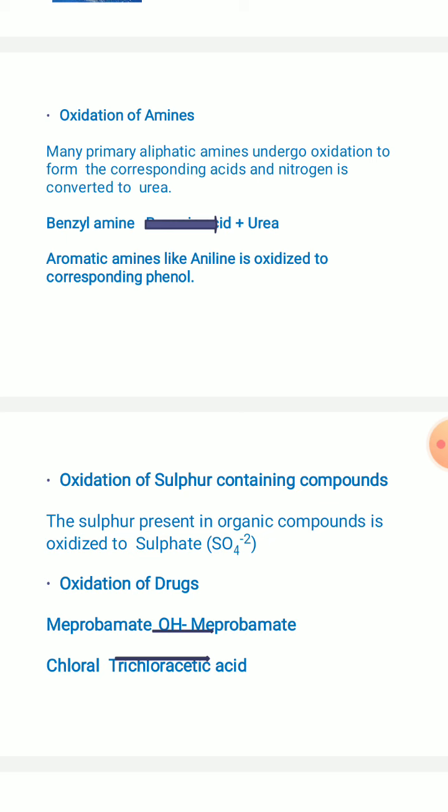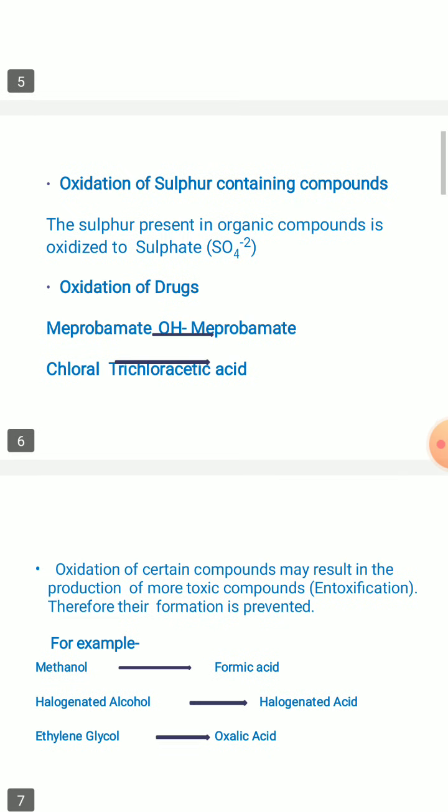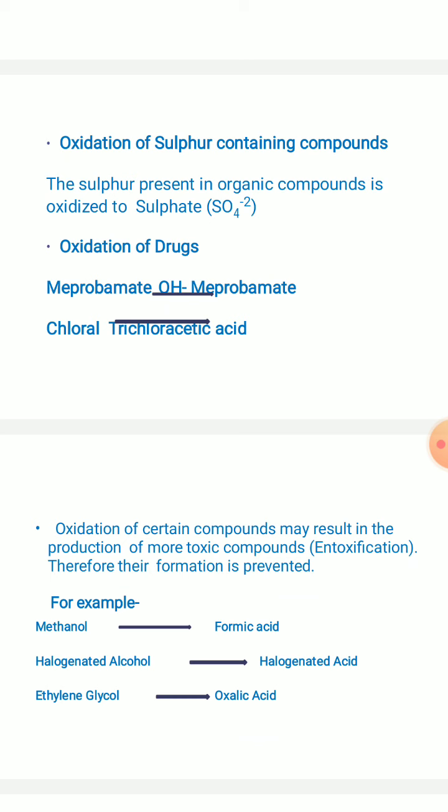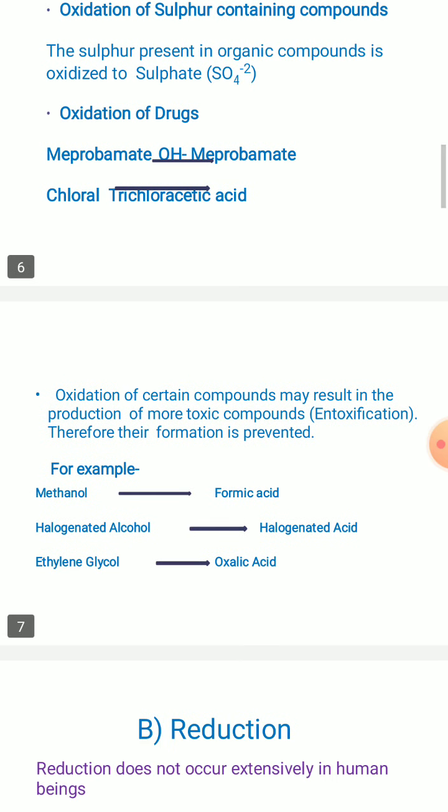So the sulfur containing organic compounds, that is sulfate ions will be present in this particular drug which is getting oxidized to the respective metabolites, right? So if you see some of the other compounds which result in the production of more toxic compounds, for example intoxication, which we saw in yesterday's class, methanol toxicity, right?